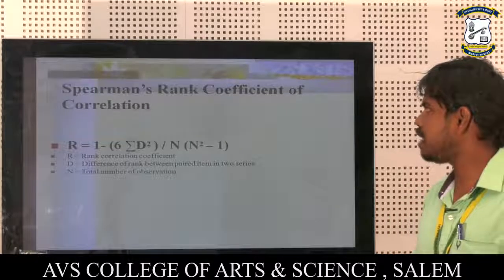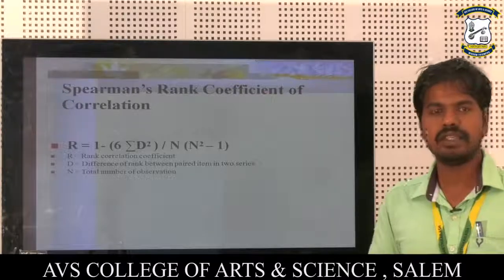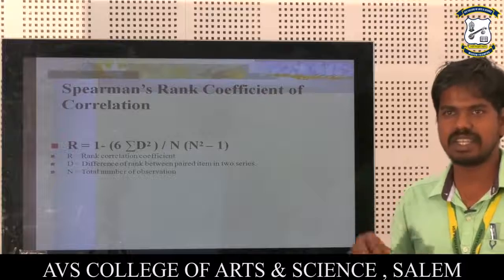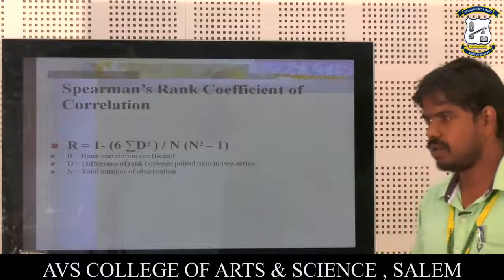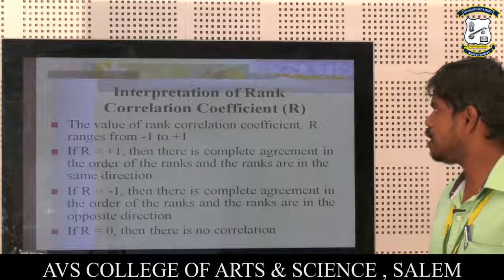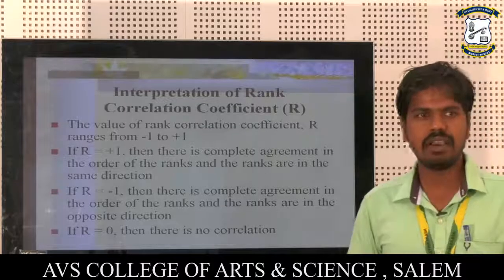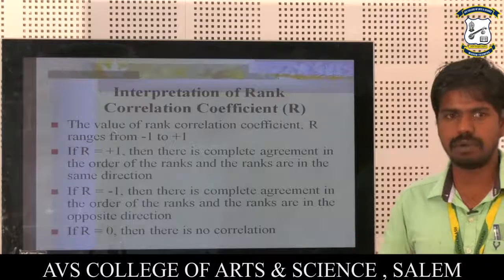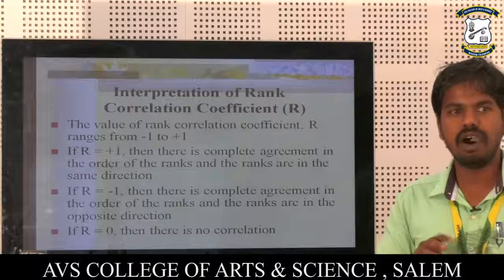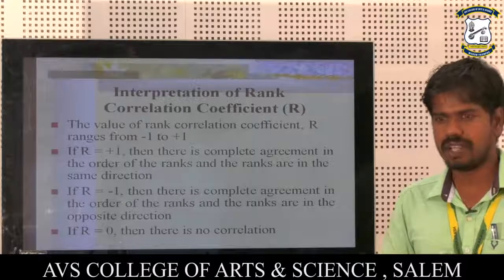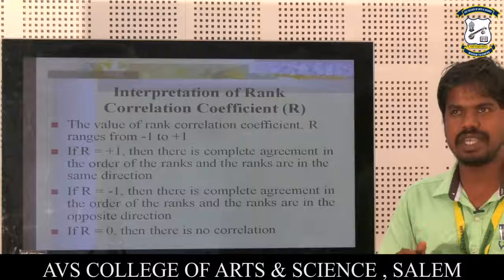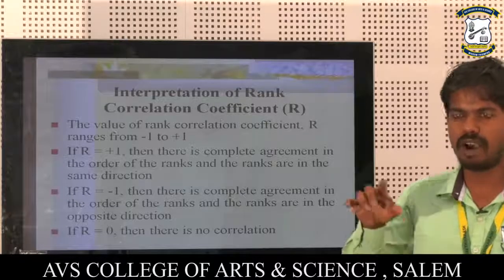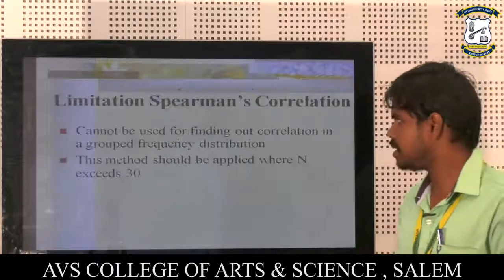Next is the Spearman rank correlation coefficient. The formula is r equals 1 minus 6 summation d squared divided by n times n squared minus 1. Next, interpretation of the rank correlation coefficient: its value also ranges from -1 to +1. If r equals +1, it is a positive correlation in the same direction. If r equals -1, it is a negative correlation in the opposite direction. If r equals 0, there is no correlation.